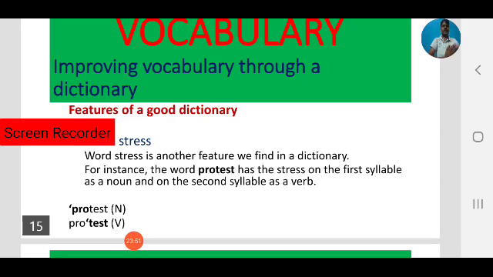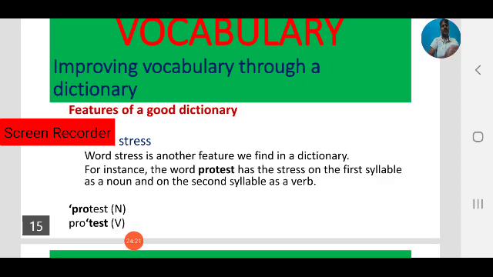For example, observe the first one, protest, used as a noun. So we stress on the first syllable, pro. We emphasize pro in protest. The second word class is when we use protest as a verb, protest. Here we stress on the second syllable, that is test.